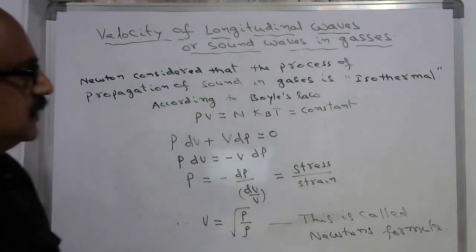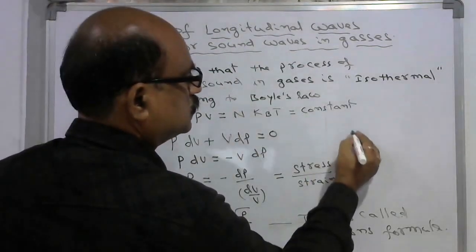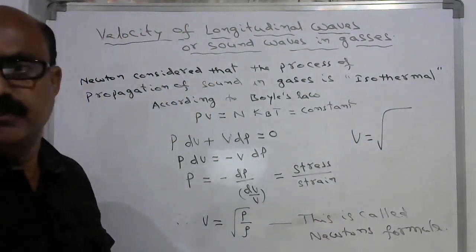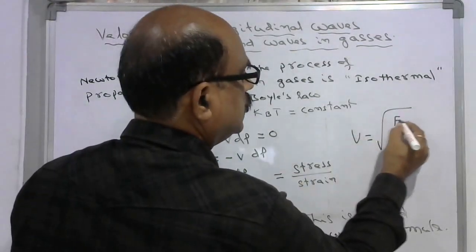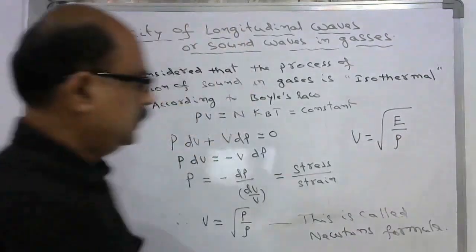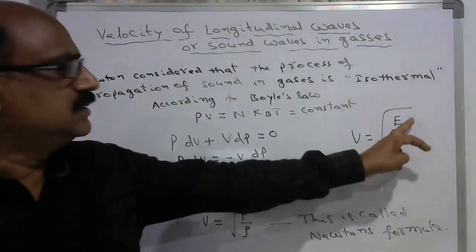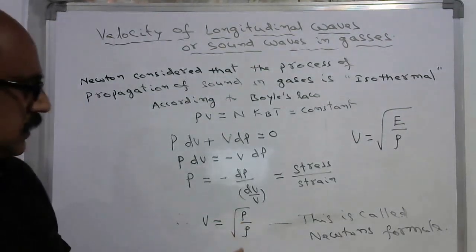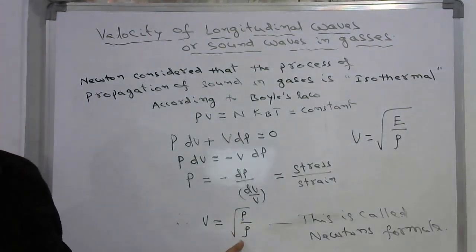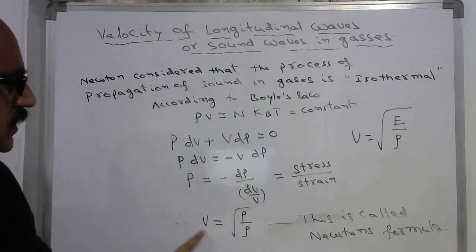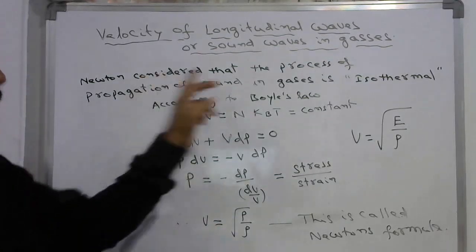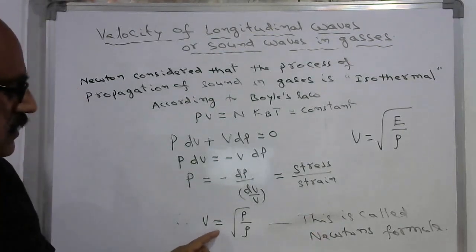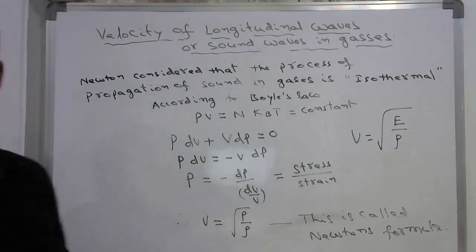Previously we have studied that the speed of sound in any medium is root E by rho. In this case, E is replaced with pressure P. So the speed of sound according to Newton in a gas can be written as V equals under root P by rho.